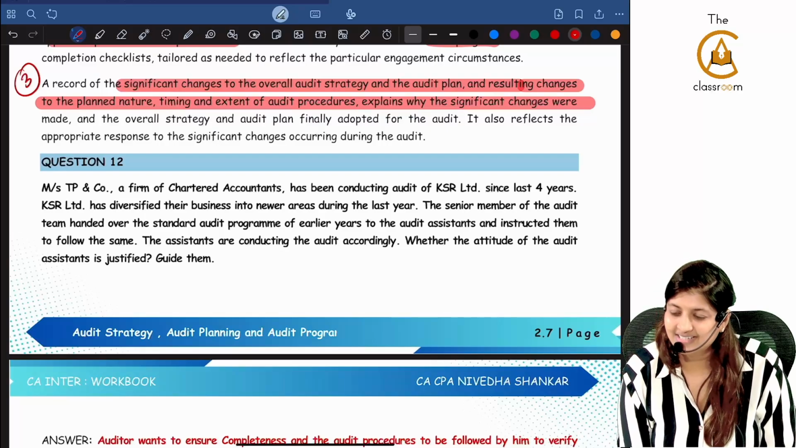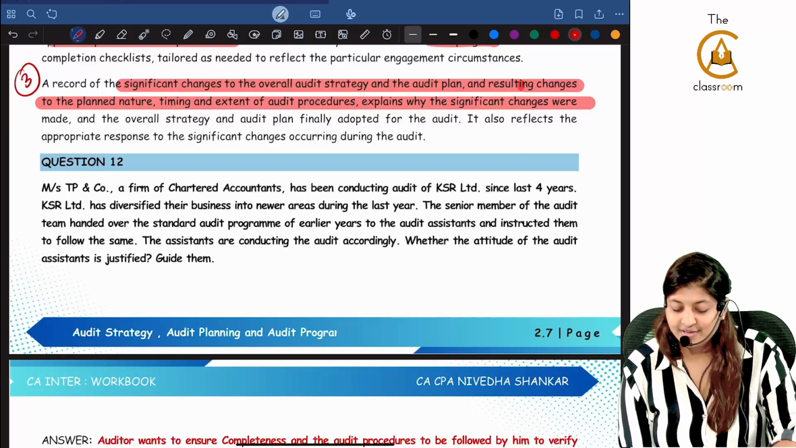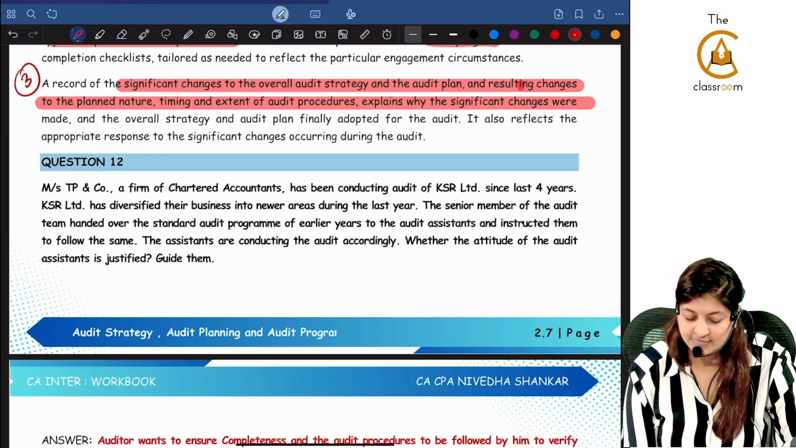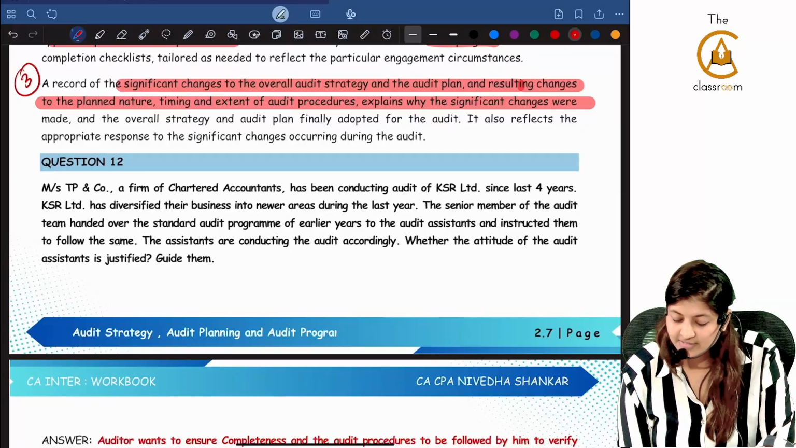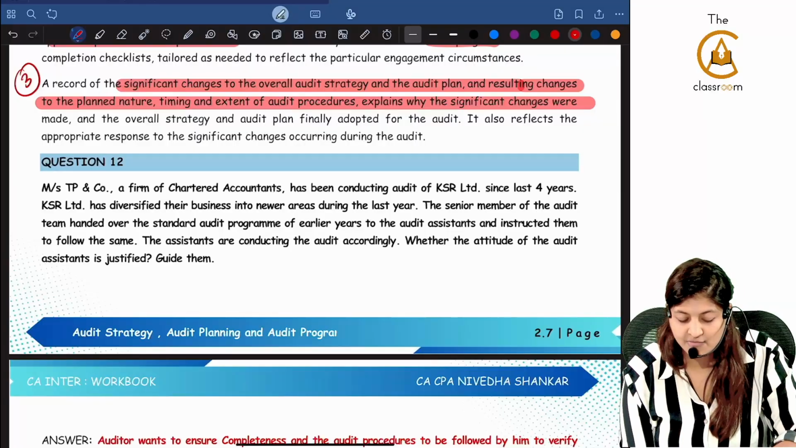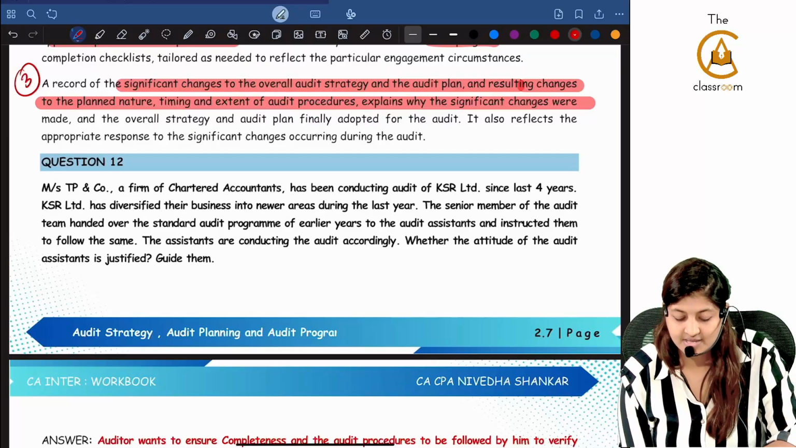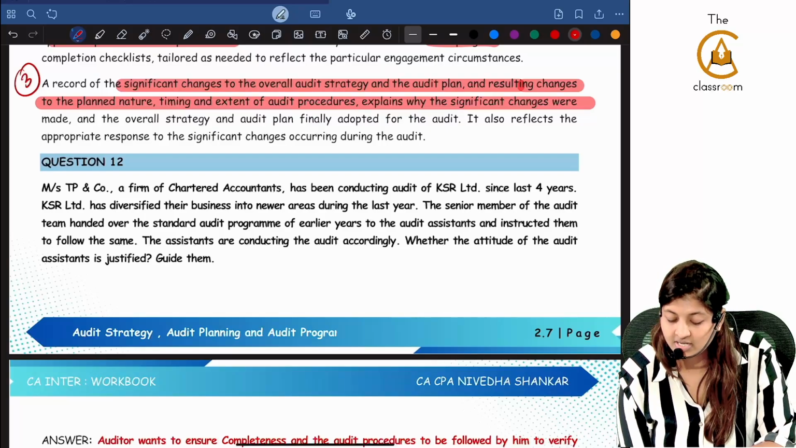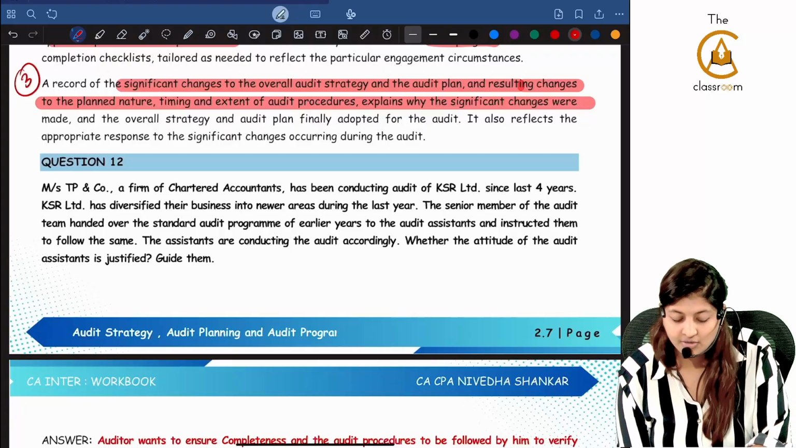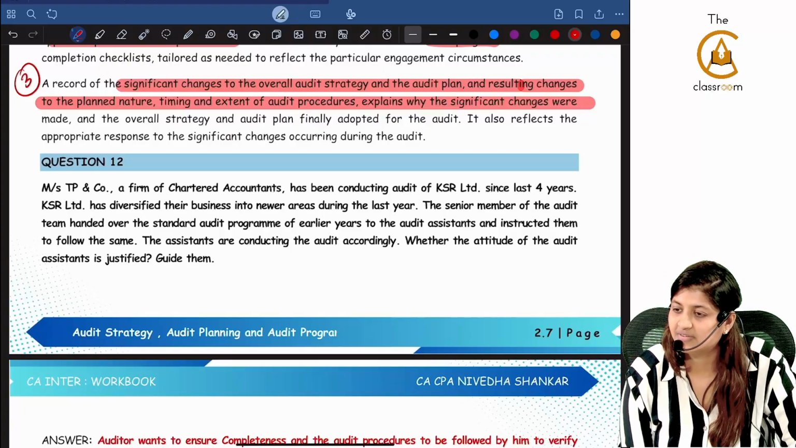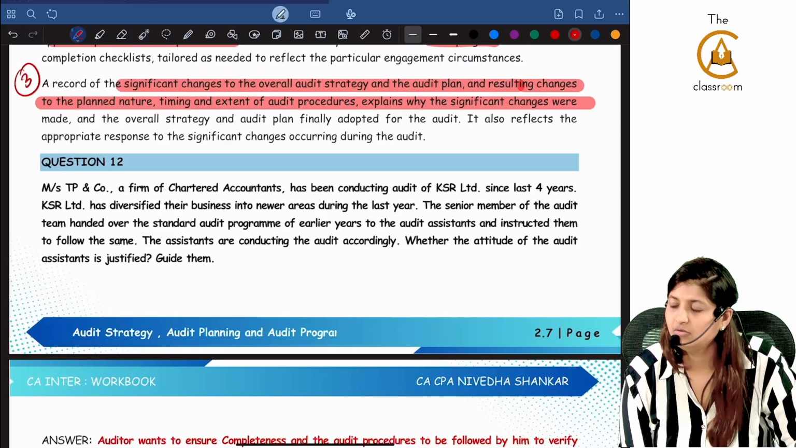What are they asking? A firm has been conducting audit for the last 4 years. This company has diversified into newer areas. The senior member of the audit team handed over the standard audit program and instructed them. The assistants are conducting the audit accordingly. Whether the attitude of the audit assistants is justified. Is that correct? Can they use the same audit program? No. Why?